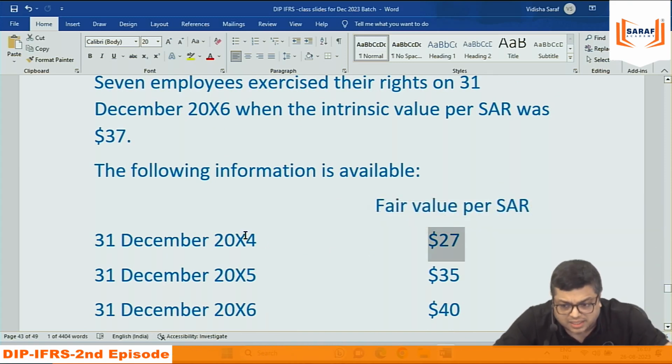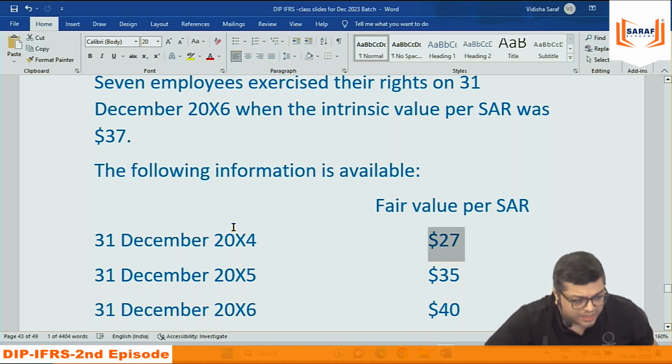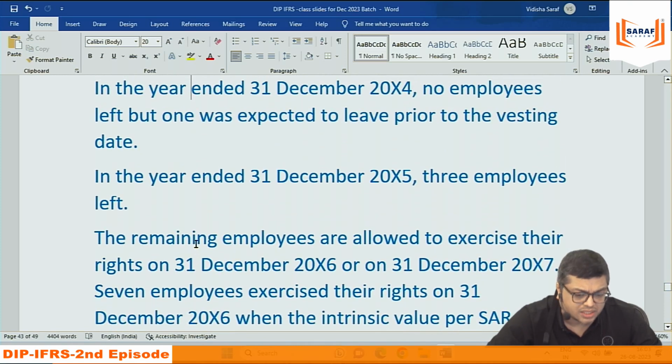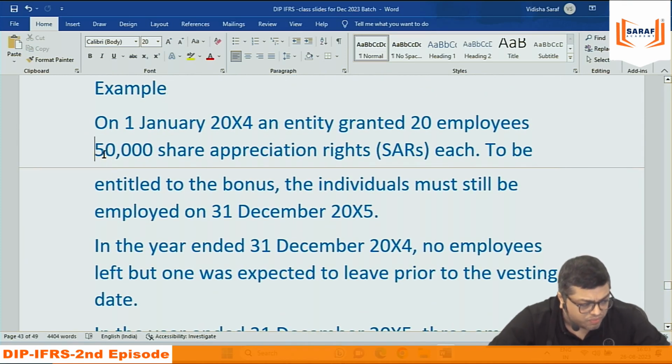Like in the last example, it was $10, when we announce the scheme on 1st January 2014, the value per share is $10. Like this, the value per share is 27.